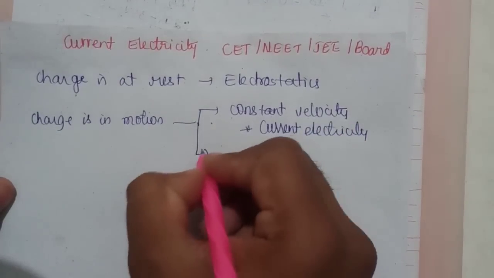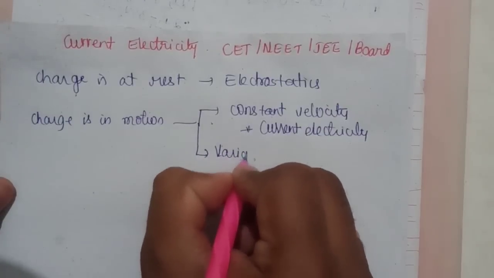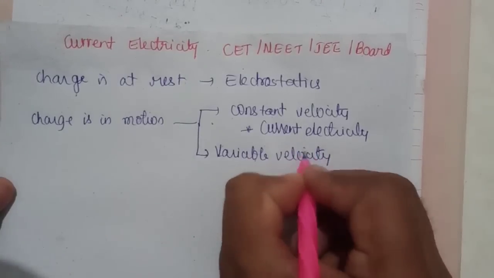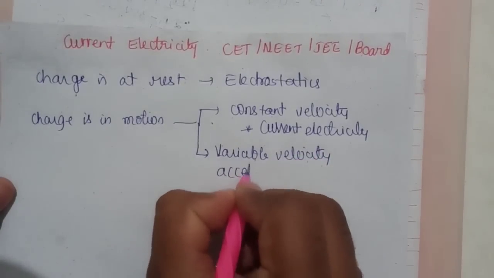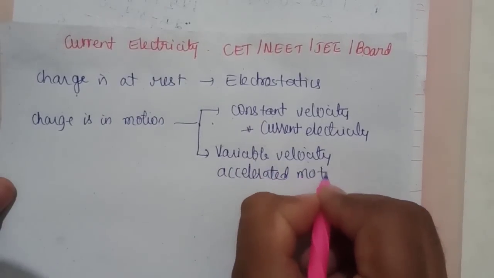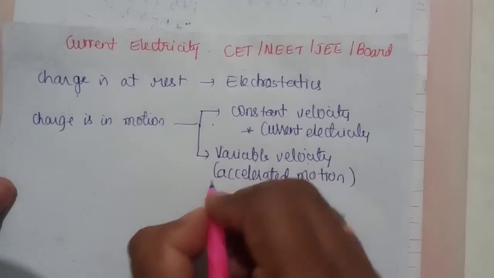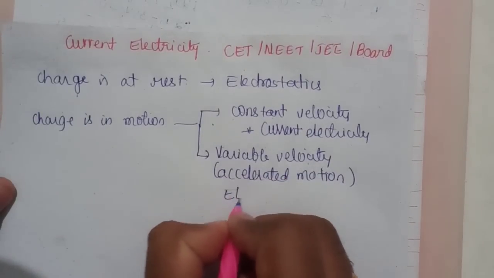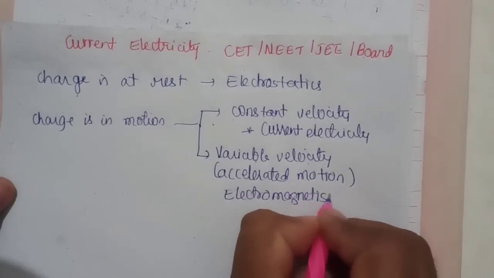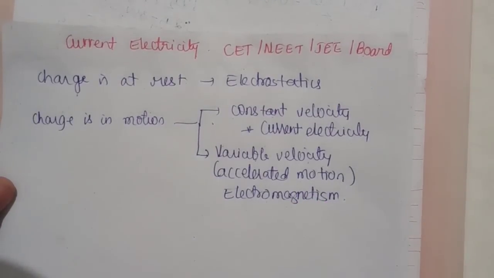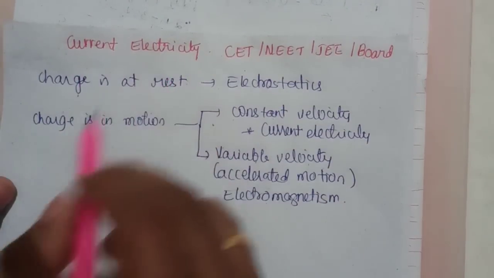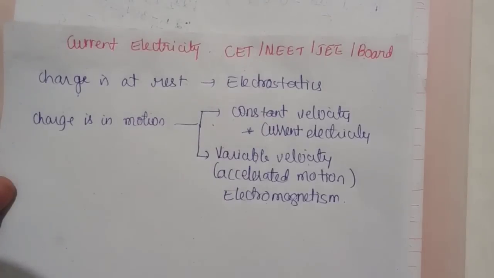And one more is variable velocity, when the charge is moving with a variable velocity. Variable velocity is also called accelerated motion, which you have learned in first year. Under accelerated motion, we study electromagnetism, a branch of physics. Now our interest is in current electricity, and what is meant by current electricity, we are going to study in detail.